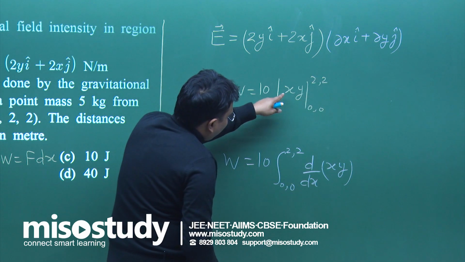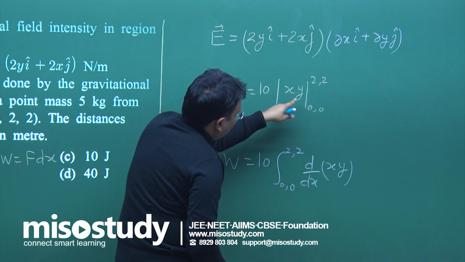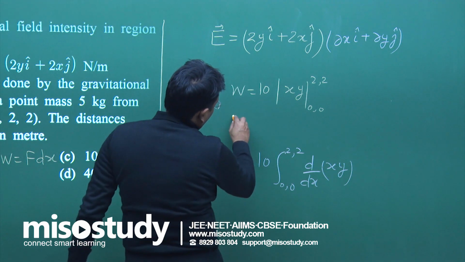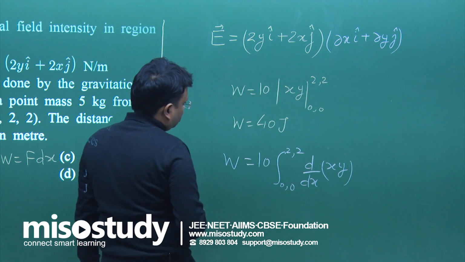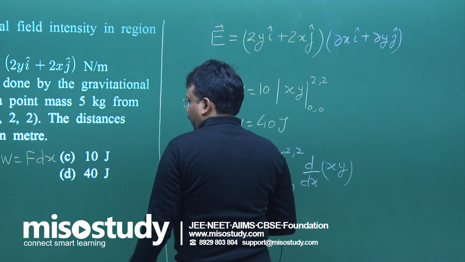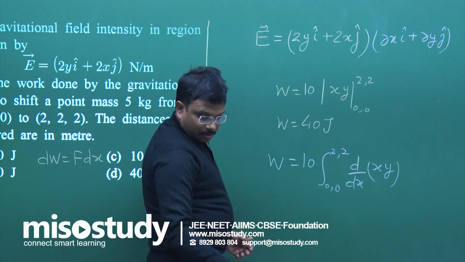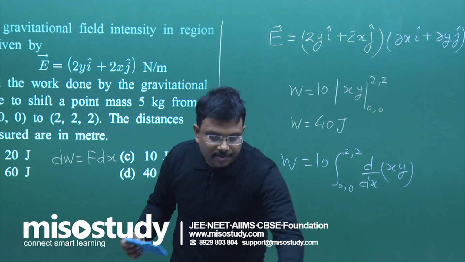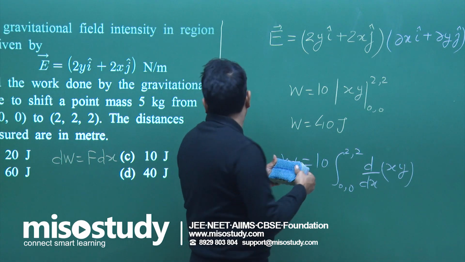Put the values over here, what will you get? 2 into 2, that is 4, 4 into 10, that is 40 joule. So 40 joule, D is your correct option. The question was simple, but yes, up to some extent some sort of visualization was required.